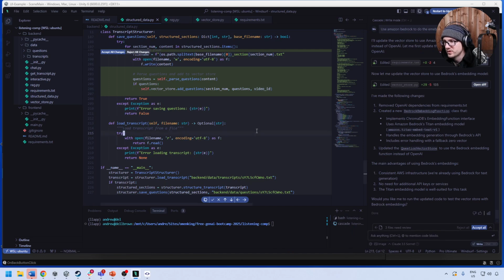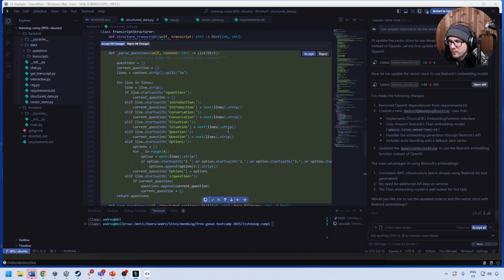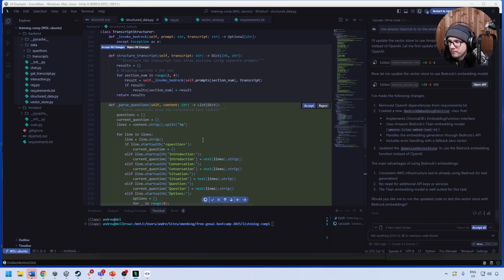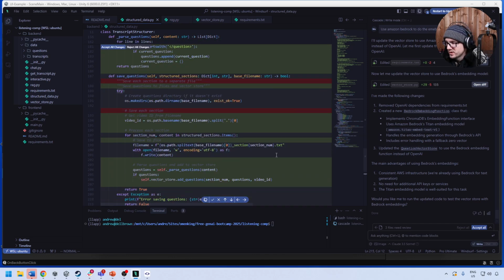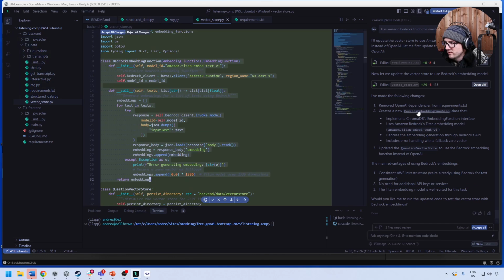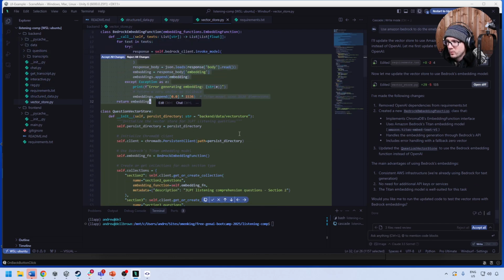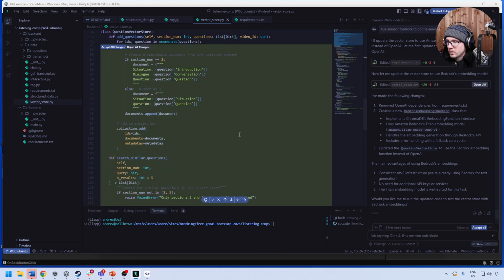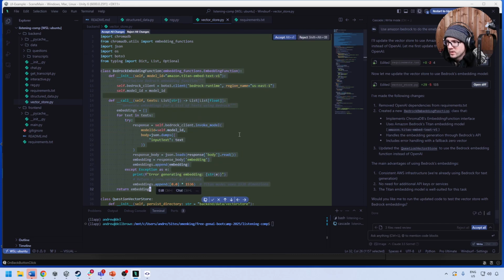I don't know how much of a difference it will make based on the embeddings. Embeddings will change how it stores the data, like to turn it into numbers. But that's totally fine. So here we have the questions being parsed, stuff like that. No need for additional APIs or services, Titan embeddings, consistent infrastructure, and this function now handles it. I wonder if it got rid of the old junk in here. I think so.